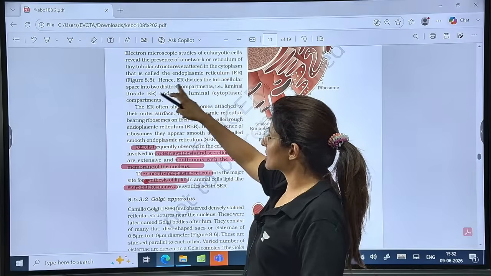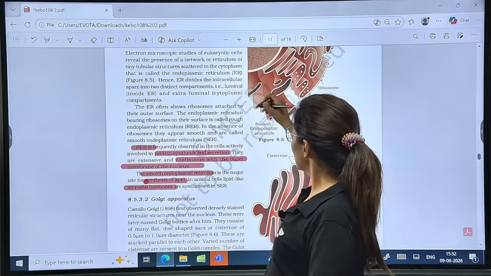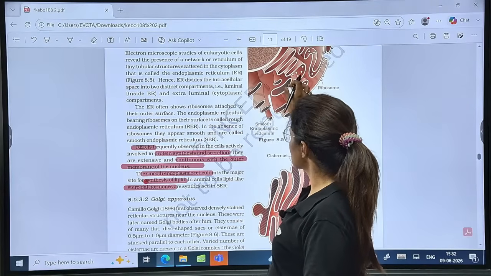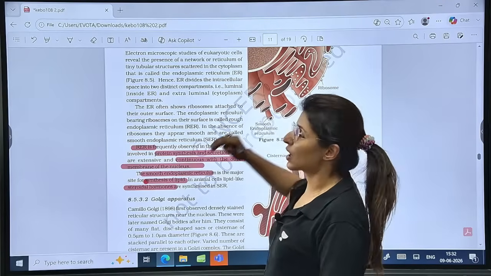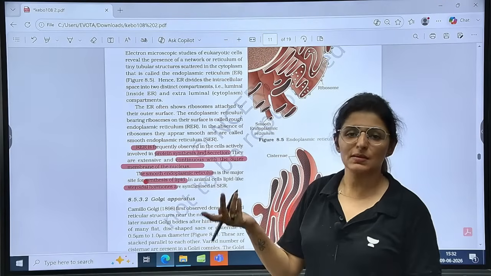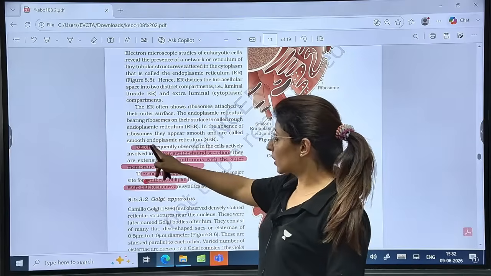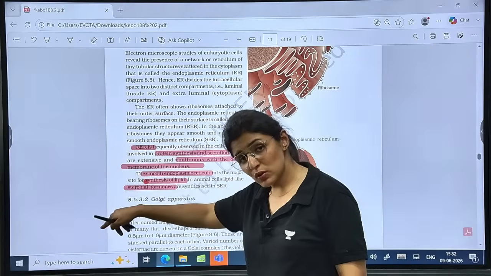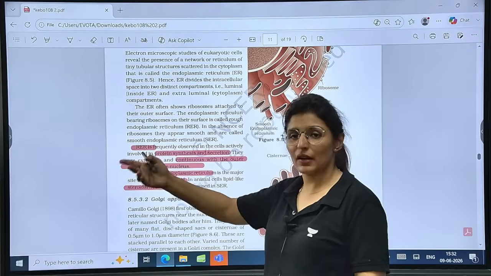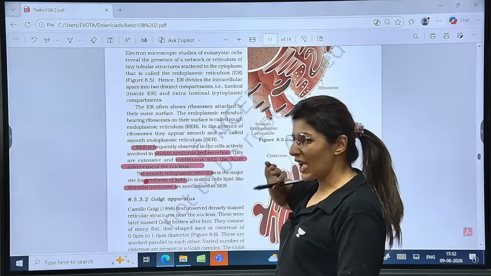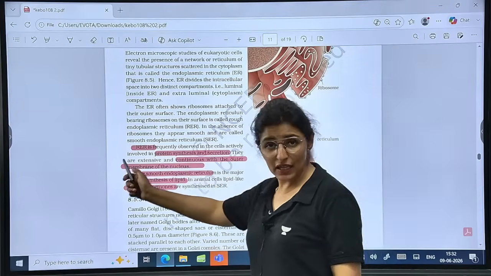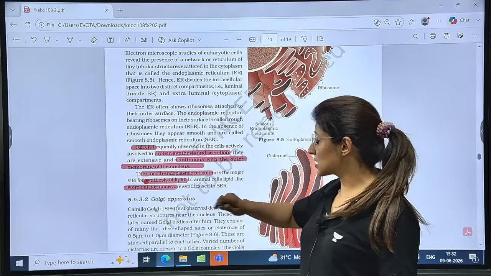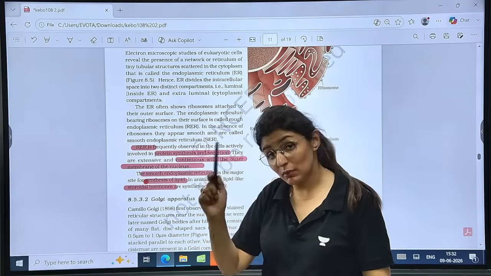Talking about endoplasmic reticulum, see, most important things. ER divides the intracellular space into two distinct compartments: luminal and extraluminal. Luminal means the space bounded by these structures, and outside everything is extraluminal. So extraluminal is basically cytoplasmic. Then there are two types of ER. Those with ribosomes on the surface appear rough, so RER. Those without ribosomes appear smooth, so we call them SER. RER is involved in protein synthesis, and is continuous with the outer membrane of the nucleus.